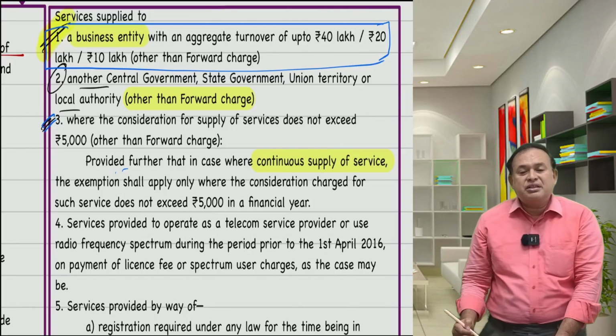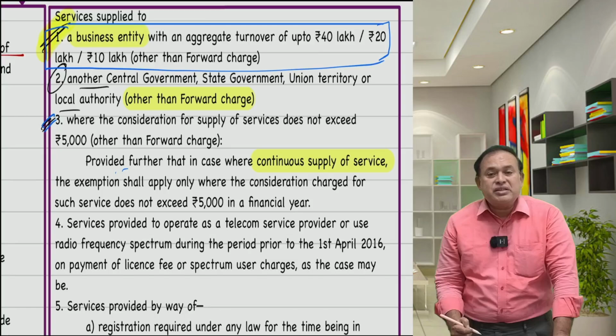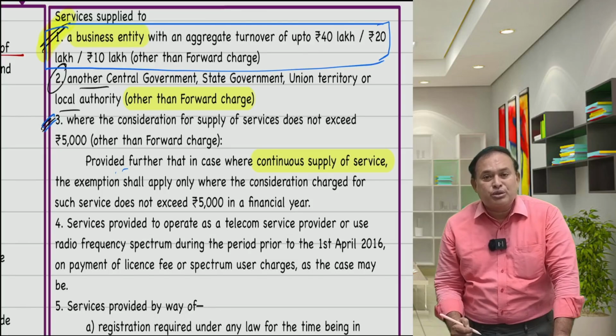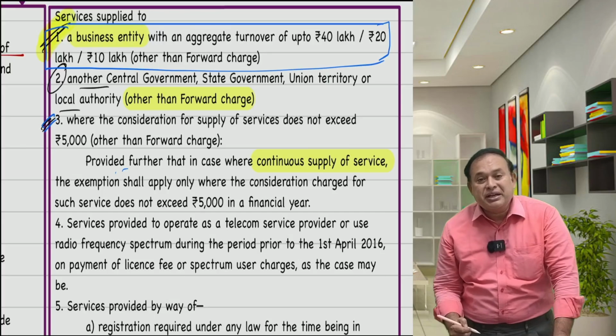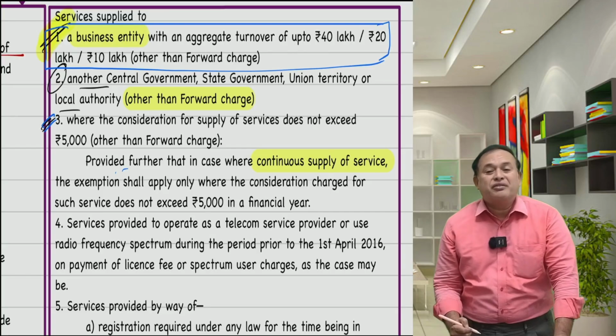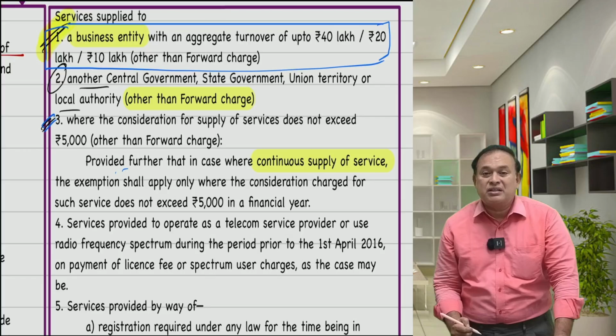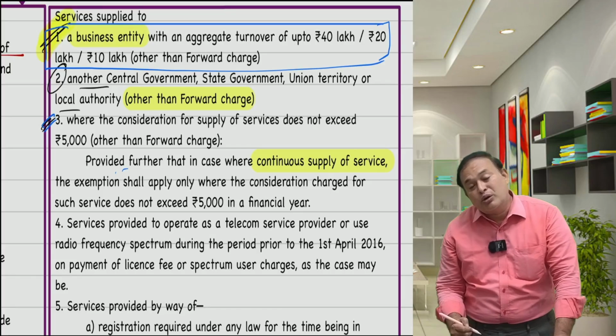We have a definition of continuous supply of services, which says that a service taking more than 3 months to complete is called continuous supply of services. If so, in a financial year, in case of continuous supply of services where the value does not exceed rupees 5,000, that is exempted even though the overall value of such supply of services may be more than 5,000.